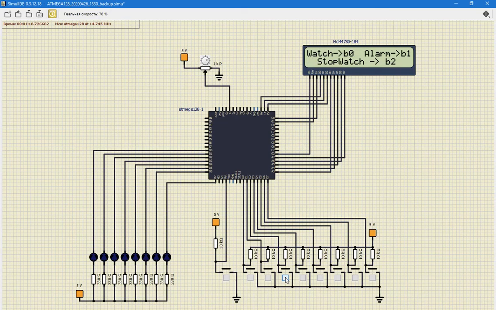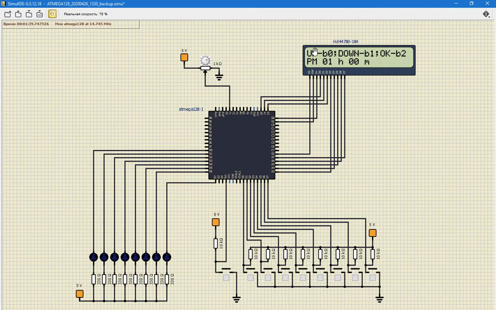In the menu you can choose one of three modes: watch mode, alarm and stopwatch. In watch mode you can just see the time, how it's going. Then to exit this mode you should press button 2. We can set the alarm by button 1.